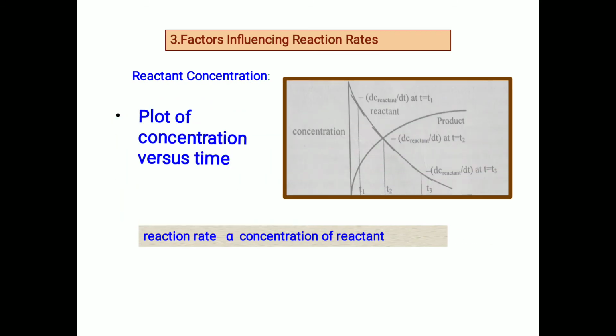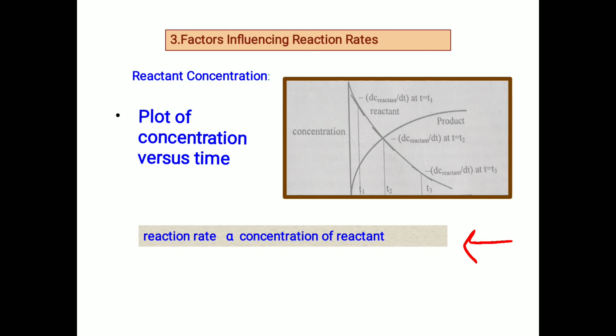Now see next, factors influencing the reaction rates. First, reactant concentration. It is observed that reaction rate is directly proportional to concentration of reactant. Higher will be the concentration of reactant, greater will be the reaction rate. If you plot a graph of concentration versus time, we will get two types of curve. One will be decreasing, second will be increasing. The decreasing is for reactant, increasing will be for product.